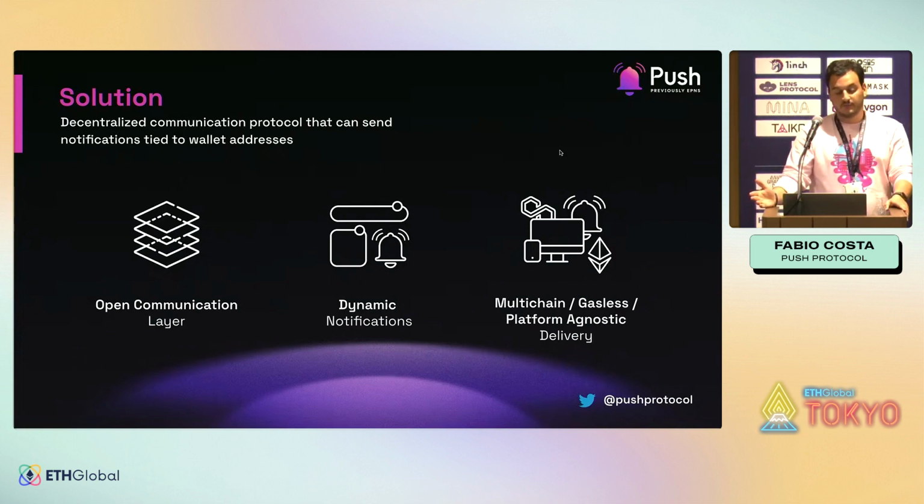And the notifications are multi-chain. We're on Ethereum, Polygon, and Binance Smart Chain, with more chains soon, and also non-EVM chains very soon. It is gasless. So for sending notifications, there's no fee involved, nor for receiving them. And lastly, for me, the most important is the platform-agnostic delivery part.